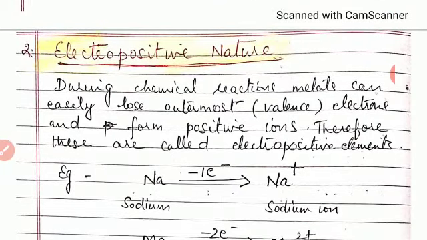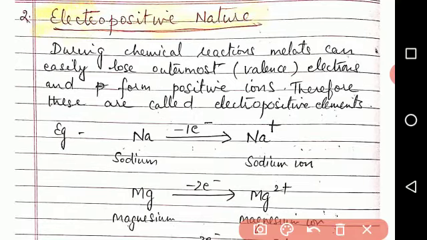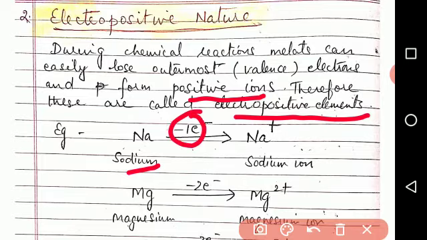Second property is electropositive nature. During chemical reactions, metals can easily lose outermost electrons, that is valence electrons, and they form positive ions. Therefore, these are called electropositive elements. For example, sodium gives out one electron and forms sodium ion.